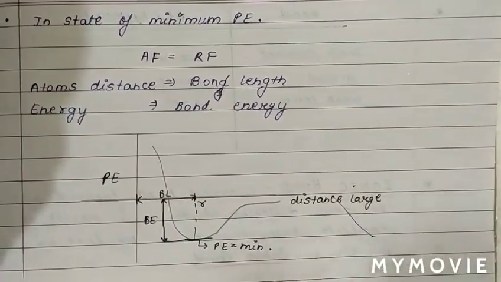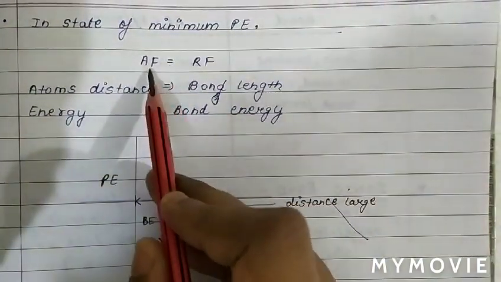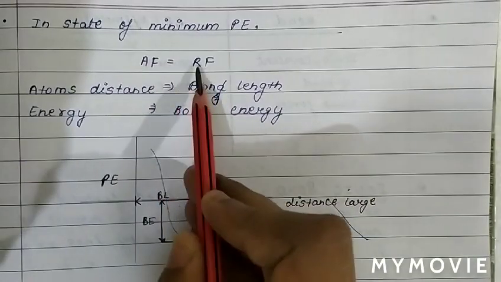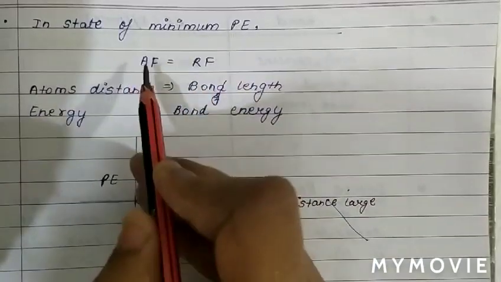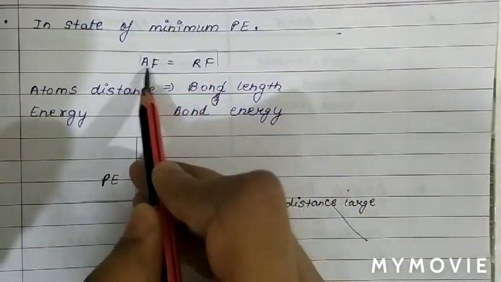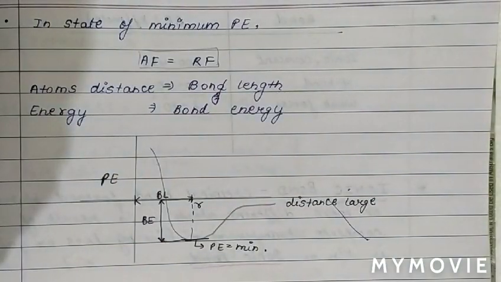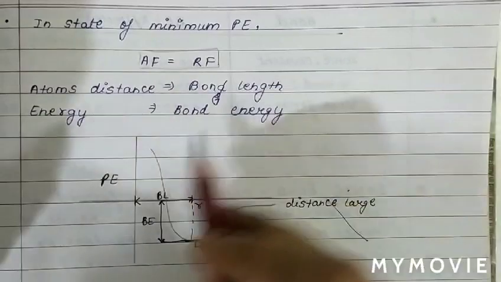In the state of minimum energy, when the attractive force is more than the repulsive force, the formation of bond takes place, and the minimum potential energy point is when the attractive force is equal in magnitude to the repulsive force. See how the parameters are varying.